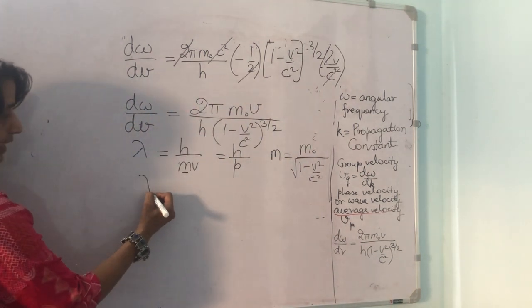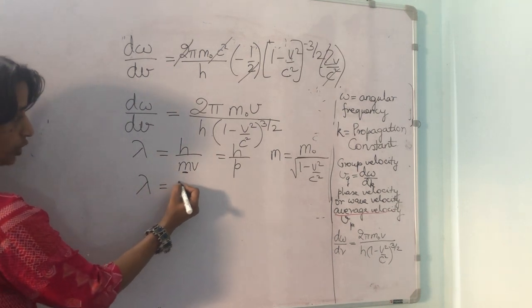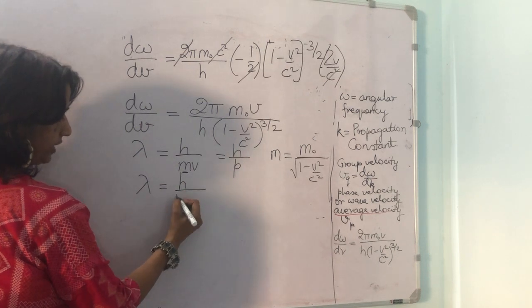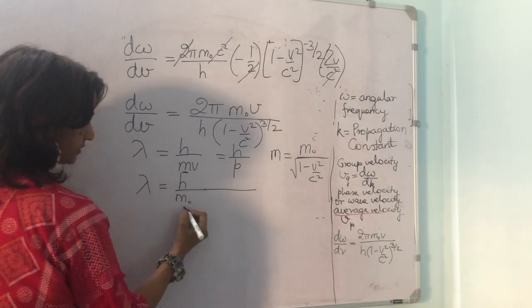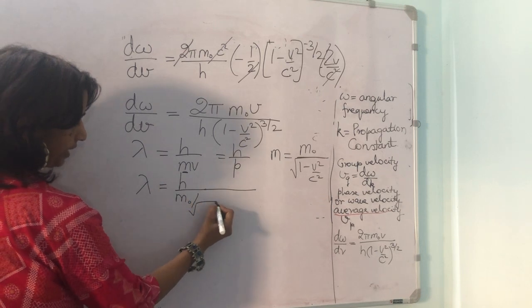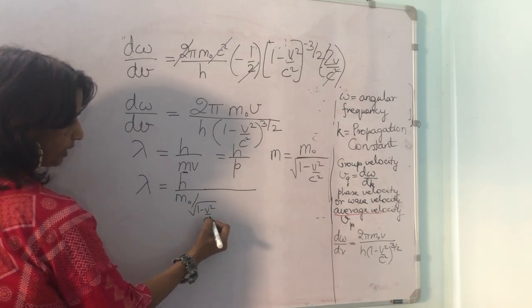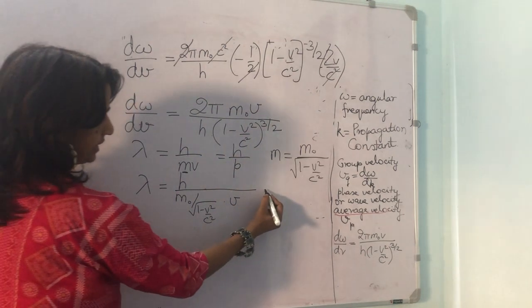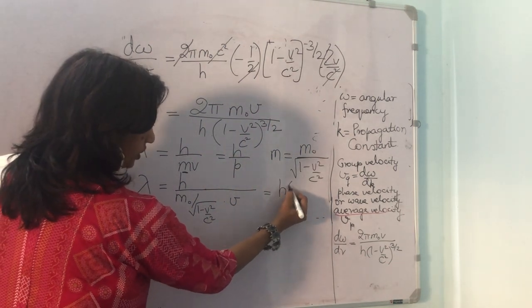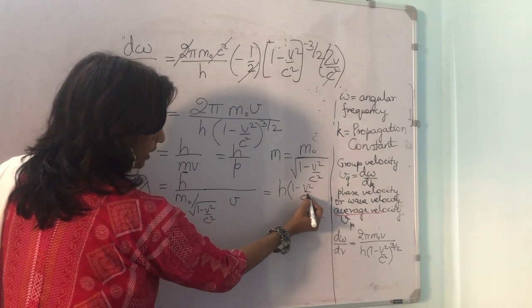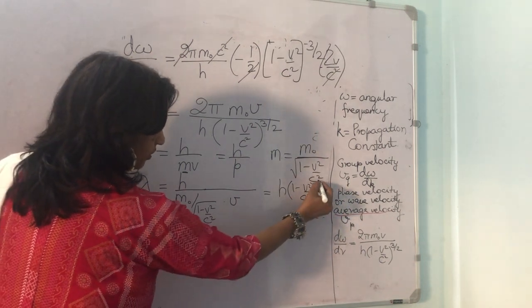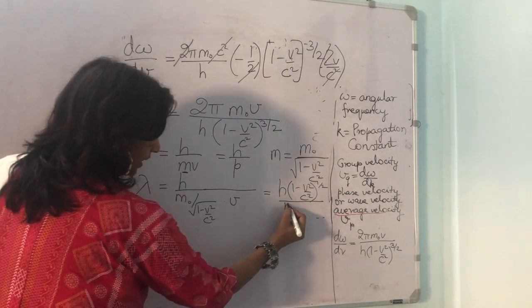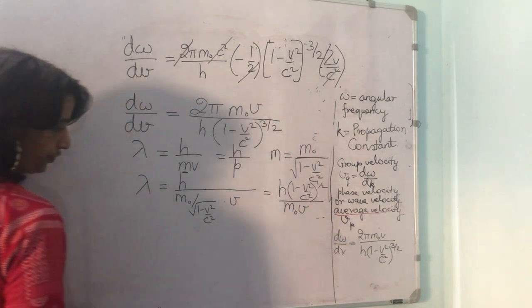So we get λ is equal to h upon m₀ divided by under root 1 minus v²/c² into v. We can even write this as h into (1 minus v²/c²) to the power of half divided by m₀ into v.